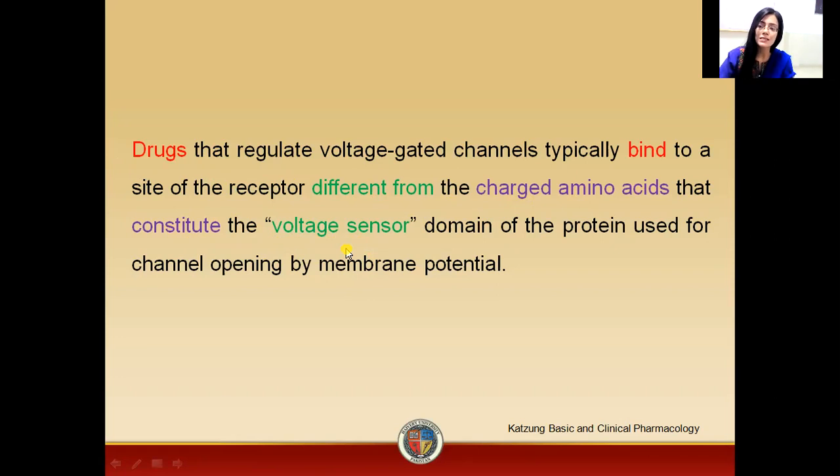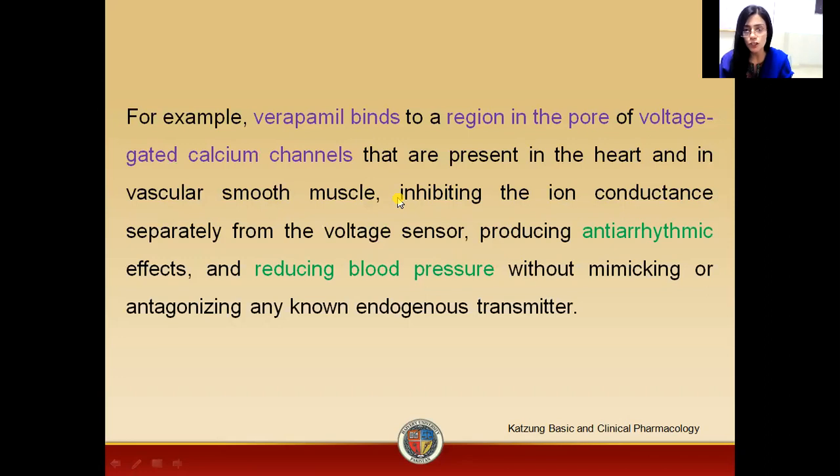So what is a voltage sensor? A voltage sensor is actually a charged amino acid portion which will sense change in the voltage. As a result of this change in voltage, there will be regulation of the opening or closing of the channel. Here is the example, verapamil. Verapamil binds to the voltage gated calcium channel. As a result of this binding, there will be inhibition of influx of calcium ions. As a result, there will be reduction in blood pressure and an antiarrhythmic effect.